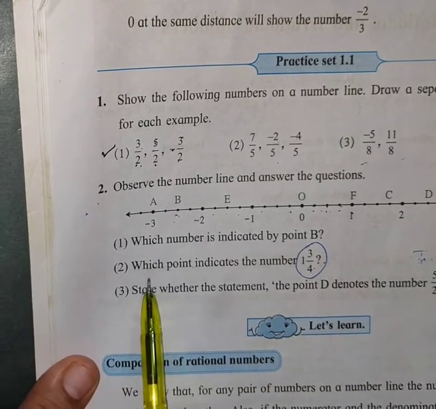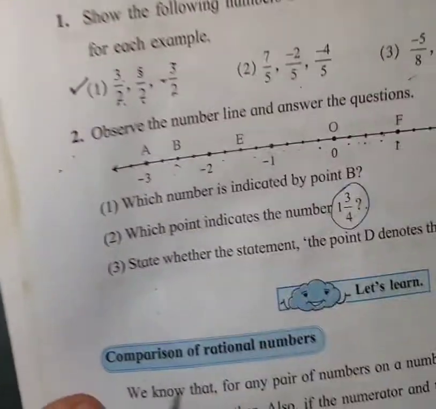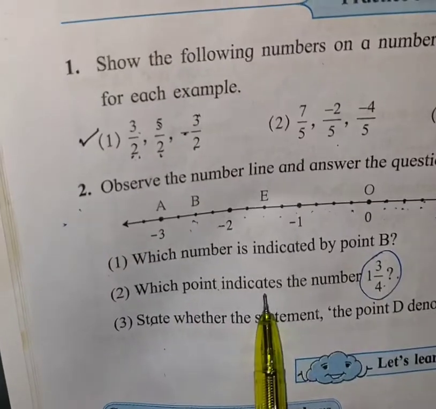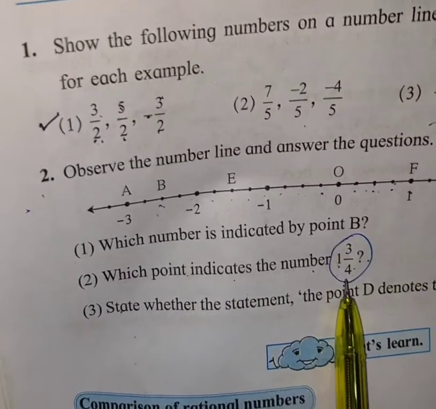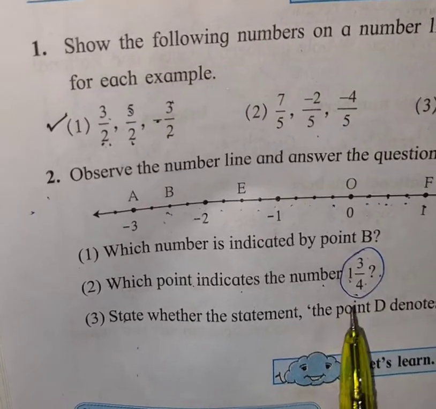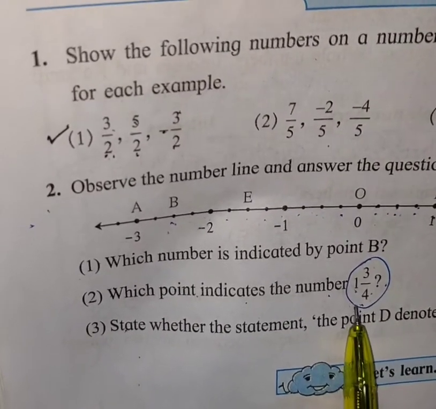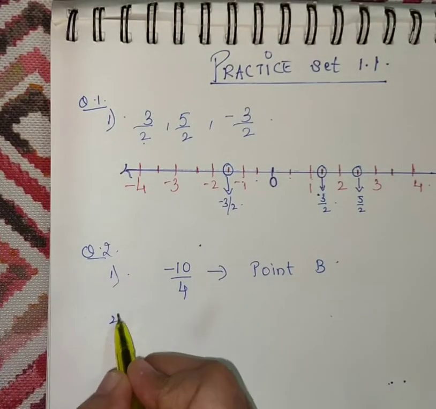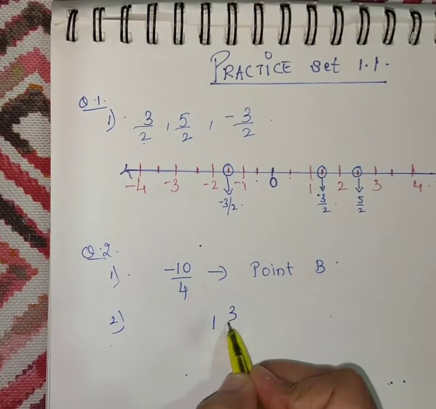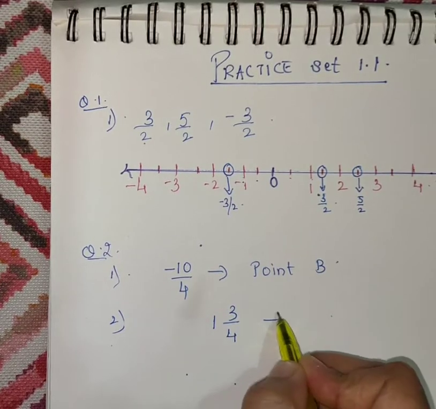Next number. Now see the next number. Be careful. Which point indicates the number 1, 3 upon 4? Now students, which type of number is this? Fraction. This is a mixed fraction.